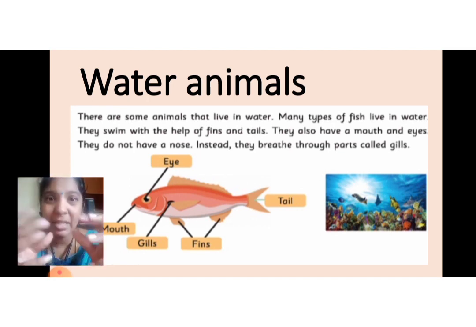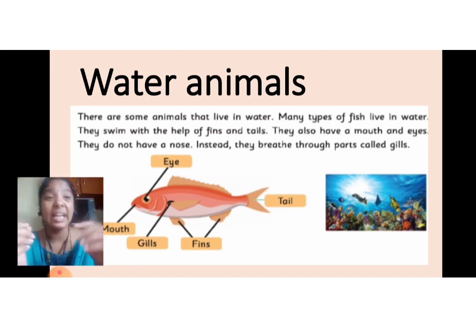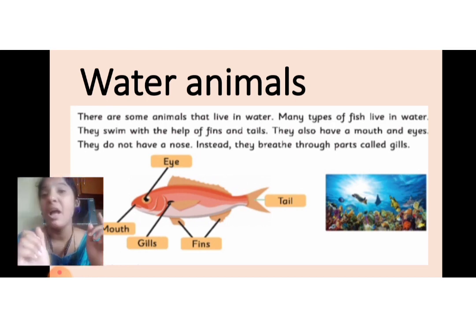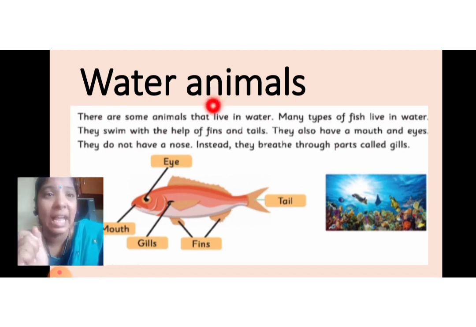For water animals, they need fins and tails to move in the water. Because they are not land animals, they are water animals. So they don't need legs to walk, they need fins and tails.